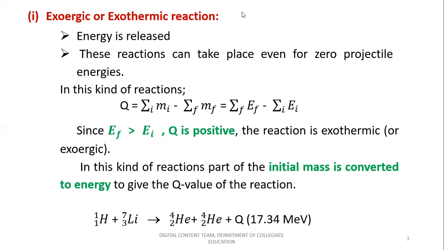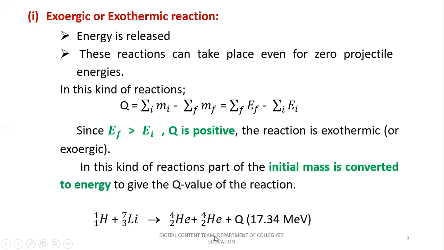Apart from that, let us quote some more examples for this type of reaction. Here you can consider the interaction between lithium nuclei and a proton. When the interaction between these two reactants takes place, it forms two helium nuclei, each with mass number 4 and atomic number 2. Along with it, there will be the formation of a large amount of energy, of the order of 17.34 mega electron volt, called the Q value of the reaction.